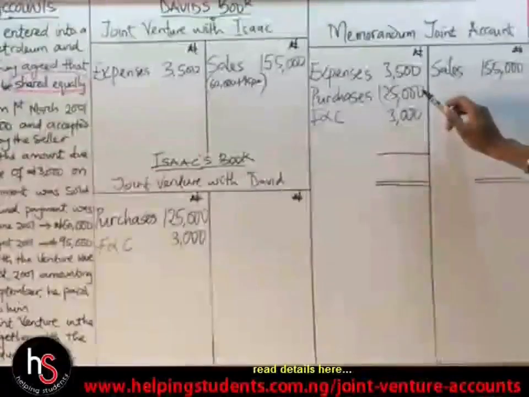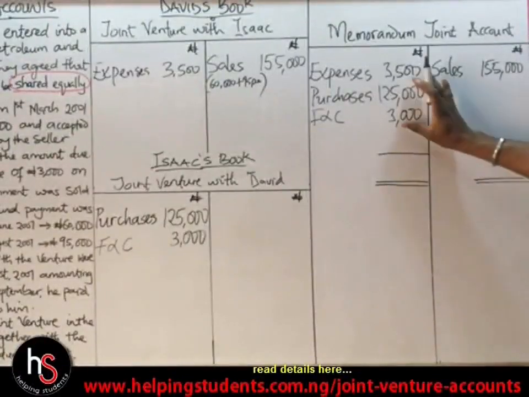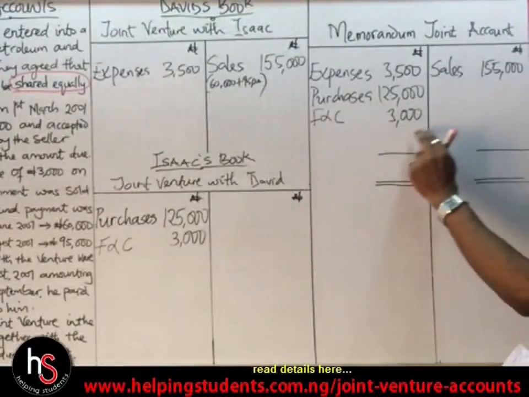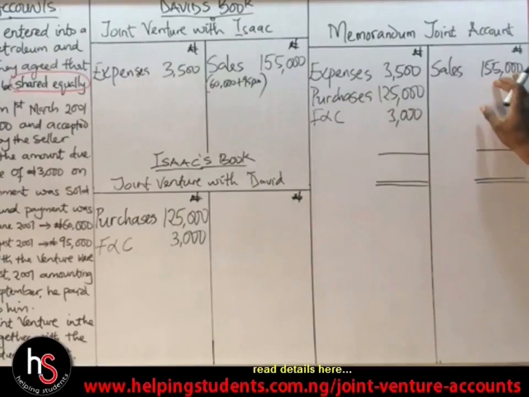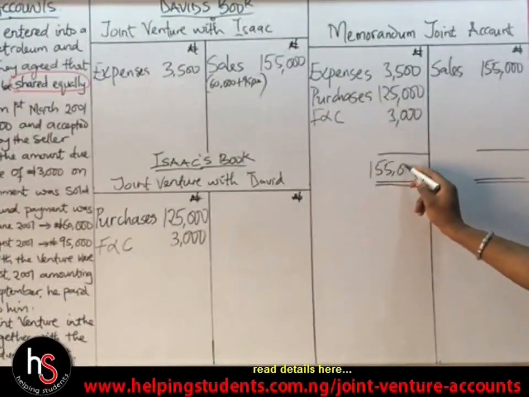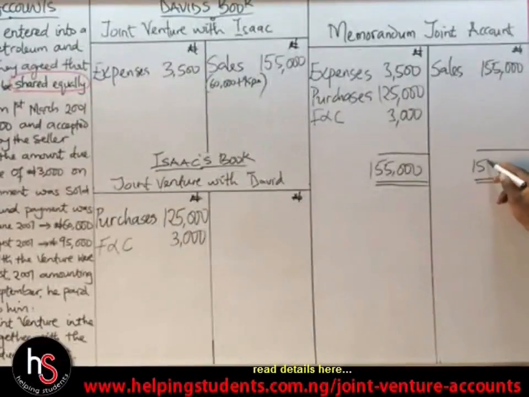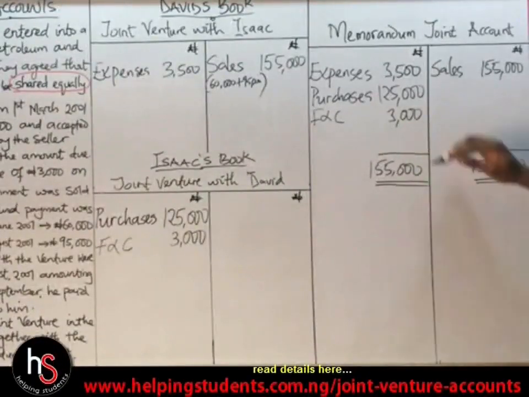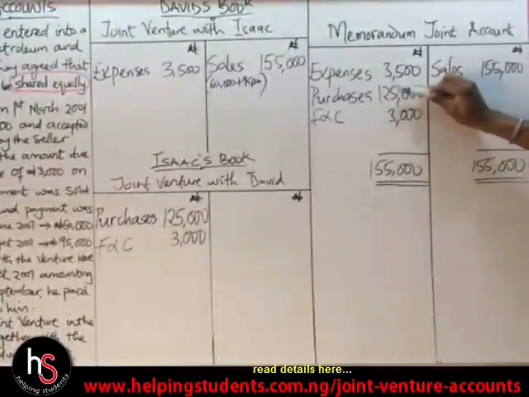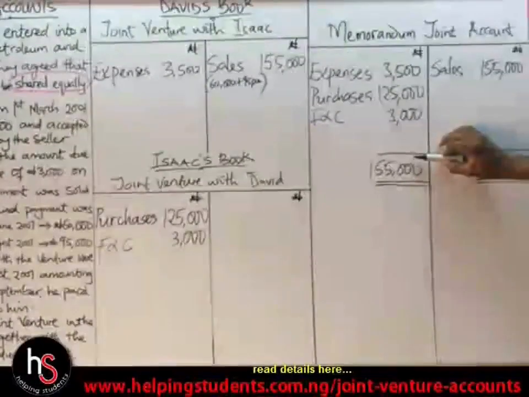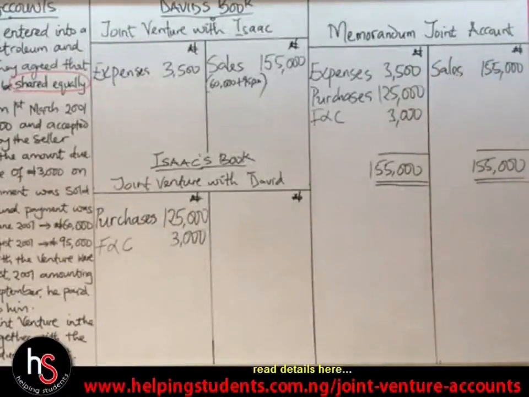This should be 131,500. So this value here is not up to 155,000, which means this value is greater than this, okay? So we have this particular value on both sides, 155,000, because this value is lesser than this. Now, to make these figures we have here to be the same with this, we will now subtract 255,000 from the value we have here, which is what?